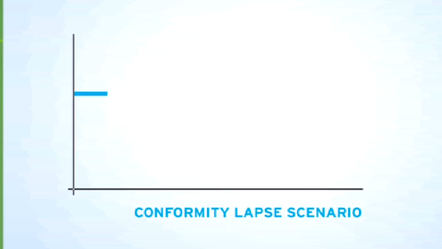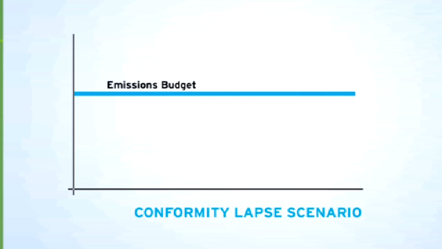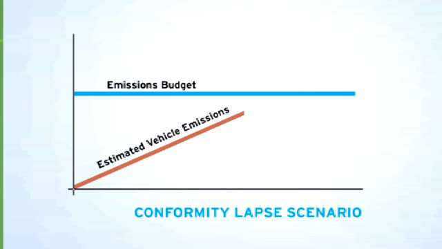The SIP lays out allowable levels for each source. The allowable level for transportation becomes the motor vehicle emissions budget. Determining air quality conformity by estimating future emissions is very important to maintain the flow of federal funds for transportation